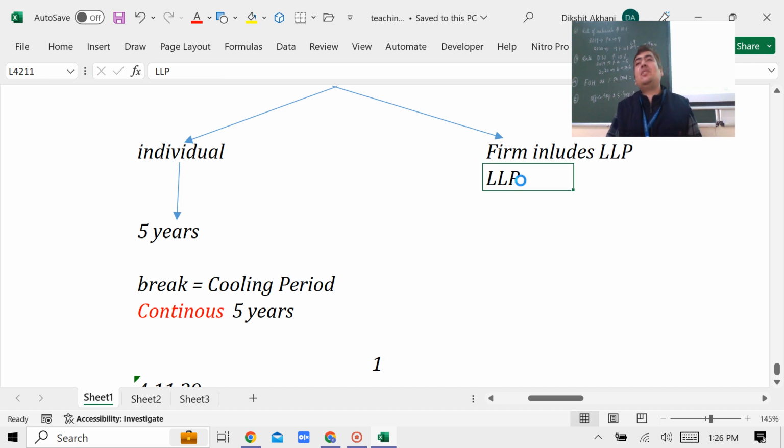So what is the interpretation? Wherever the word firm is used in the chapter of audit, it's not just a partnership firm, it also includes LLP.